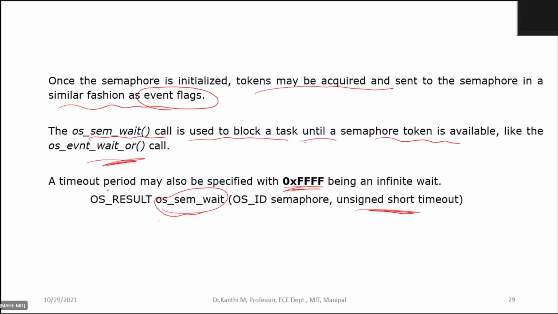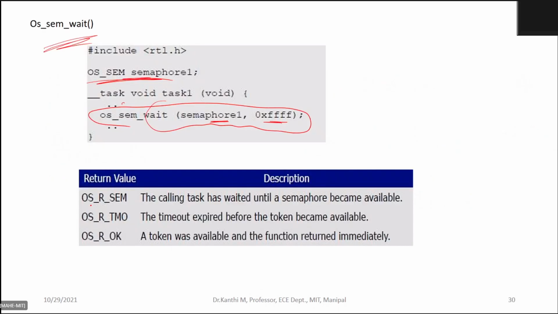If you note, in the previous one, send signal will not return values. The receive function will return os_r_sem, meaning the calling task has waited until a semaphore is available, and another value says that the timeout expired before the token became available.